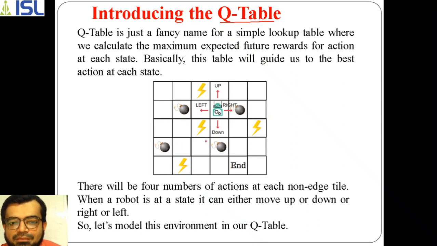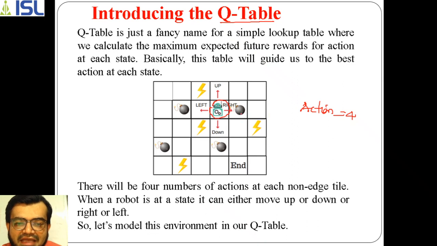Consider this case: if the robot is in this state, the robot can perform 4 actions. How many actions are there here? 4 actions: left, right, up and down. It can perform any of these actions. But if the robot performs the right action here, the game will end, so it can perform any of the other 3 actions.